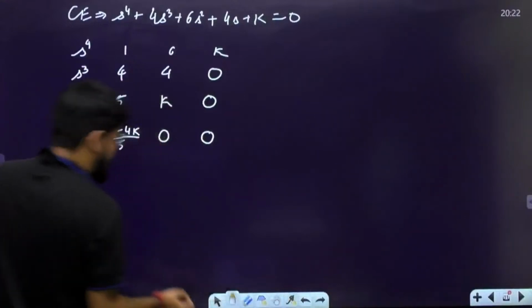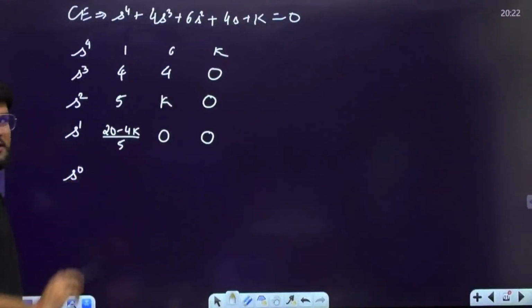Now the last calculation left, I think, s power 0. We have to come to the last s power 0 row.